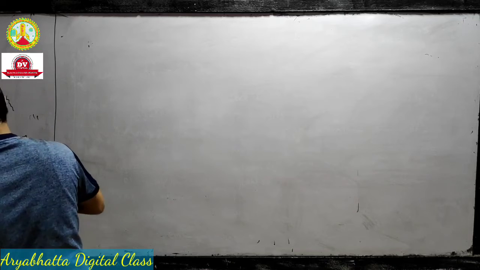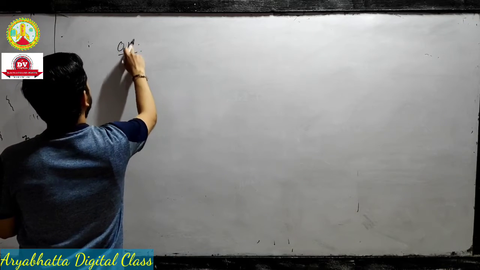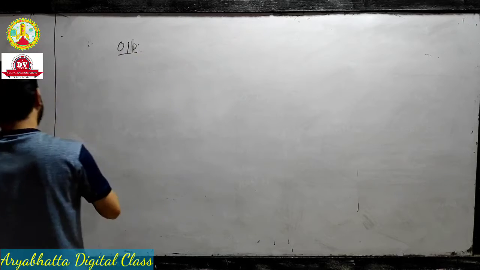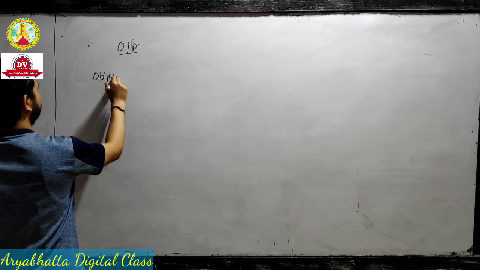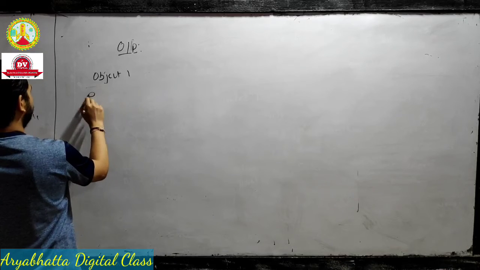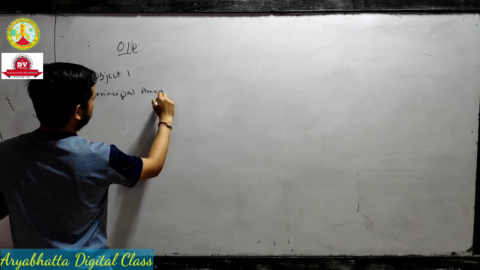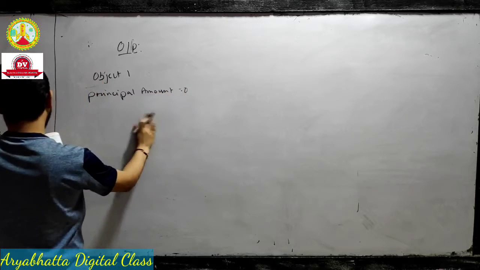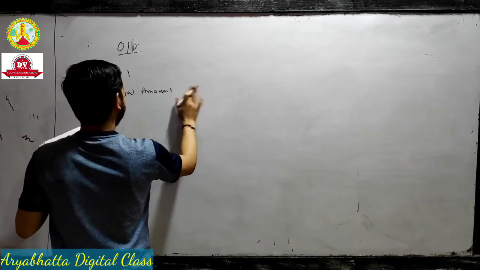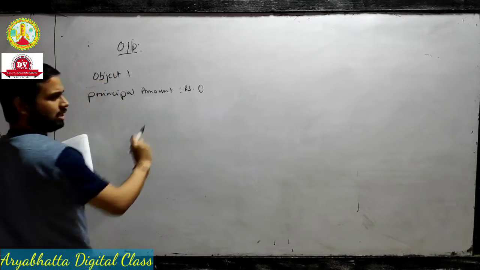Okay, see, I write down the output. Object 1, object 1 means D1. What is the principal amount? Principal amount, rate and time, all we take as 0.